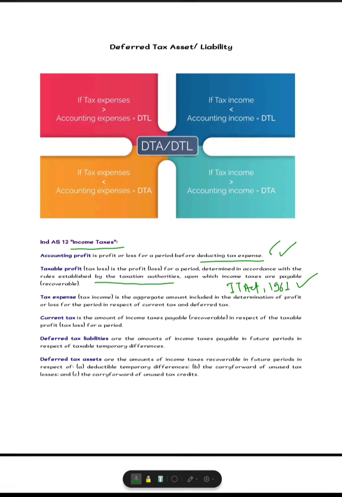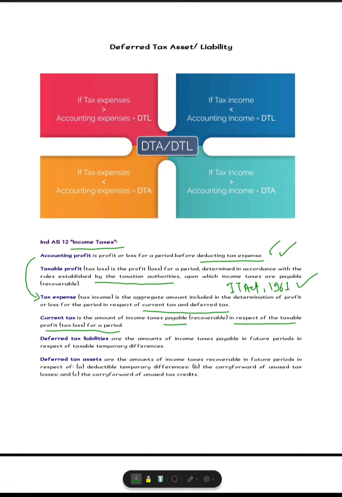Tax expense or tax income is the aggregate amount included in the determination of profit or loss for the period in respect of current tax or deferred tax. The tax expense is derived based on the accounting profits, whereas current tax is the amount of income tax payable in respect of the taxable profits for a period.